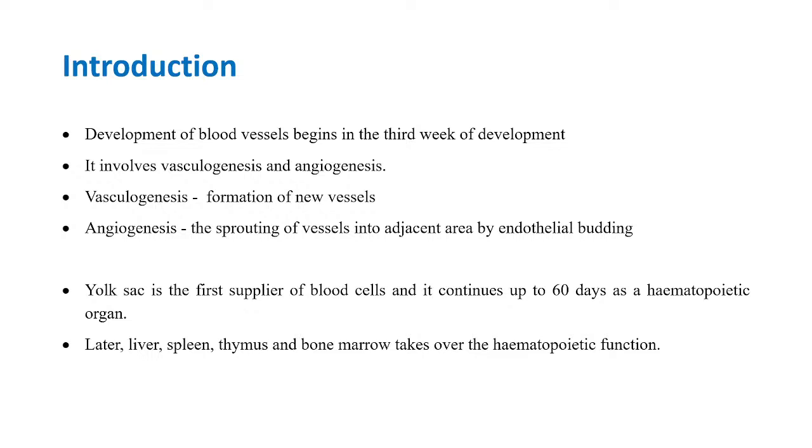Okay, and this process starts in the yolk sac. Approximately up to the first 2 months, up to 60 days, this yolk sac acts as a hematopoietic organ. You understand the term hematopoietic? The one which produces the blood cells, yes. And after that, liver, spleen, thymus, bone marrow take over this function of formation of the blood cells. Is it clear so far? Right. So the basic two terms are vasculogenesis and angiogenesis.